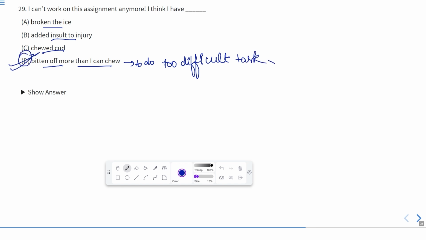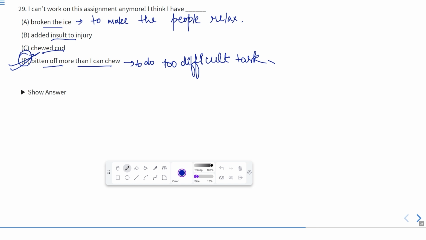The meaning of the other phrases are, first of all, broken the ice. It means to make people relax, by saying something or anything, at the first meeting. Add insult to injury means when some person says something bad to a person who is already in a bad situation.